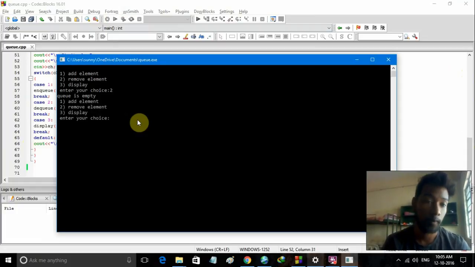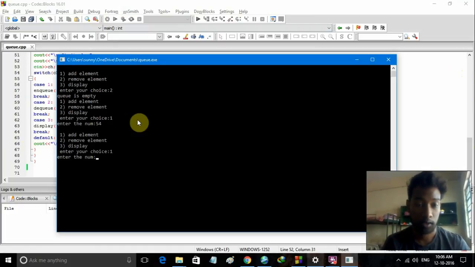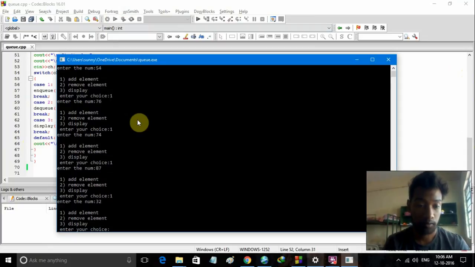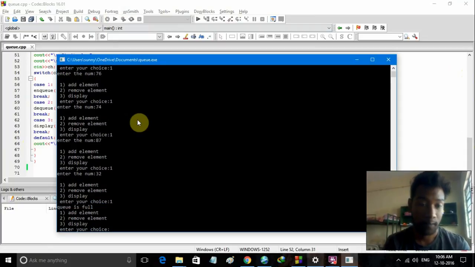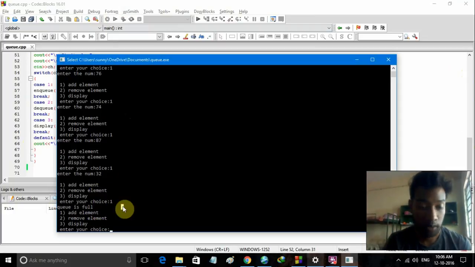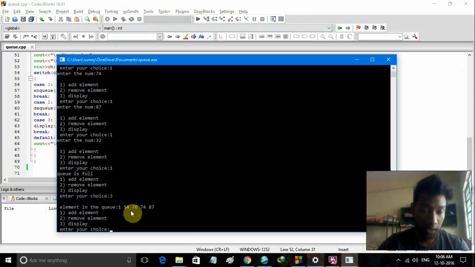After that if I add elements, say 1, 54, then 76, 74, 87, 32. See, after the fifth element it's not taking any element and it's showing the message queue is full. If I display, you can see that we have 5 elements stored here as 1, 54, 76, 74 and 87.